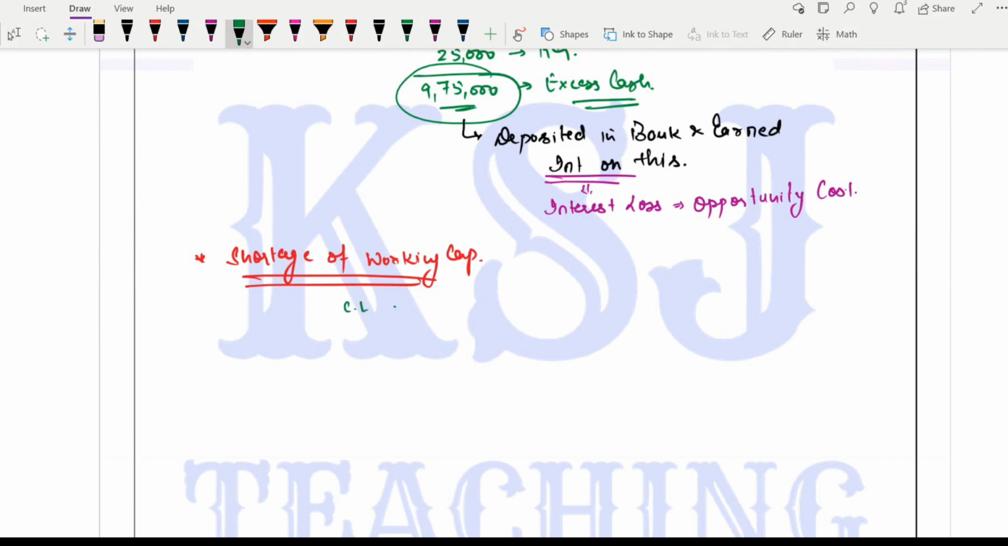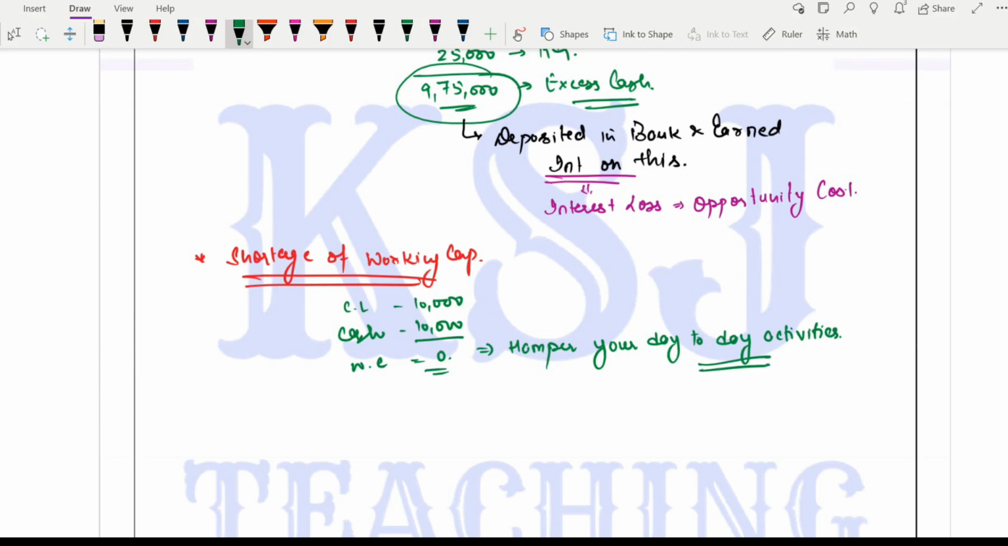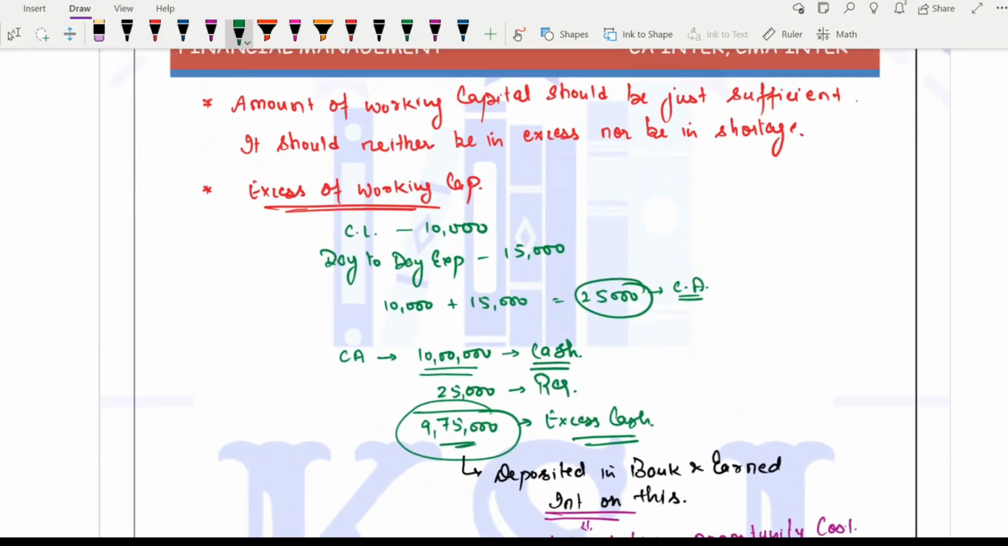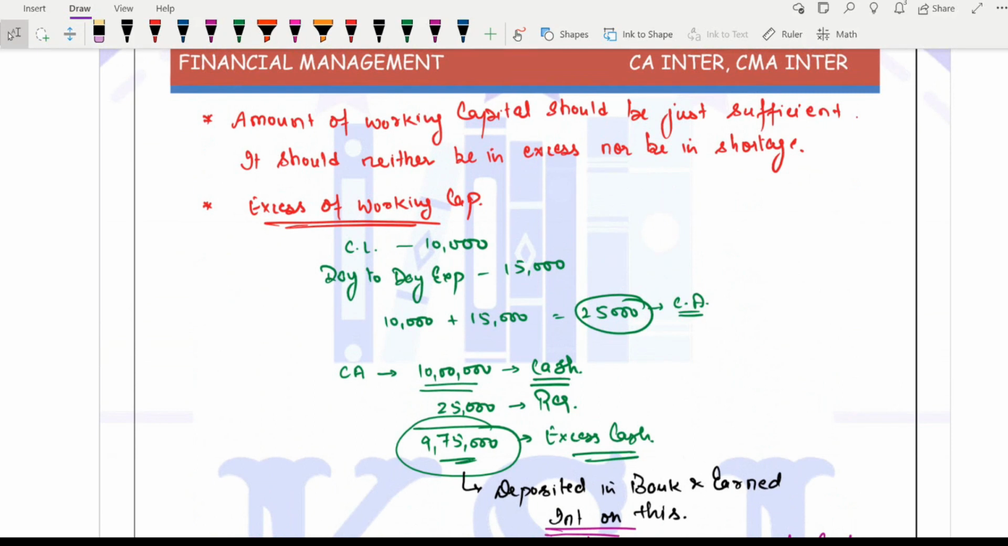You have a current liability of 10,000 and you have cash of 10,000. So your working capital will be zero. This will hamper your day-to-day activities, right? You will not be able to meet your day-to-day expenses, and this will hamper the day-to-day activities of the business, right? So this is the purpose of this chapter, that we should have an adequate amount of working capital in the business. It should neither be in excess nor in shortage, right?